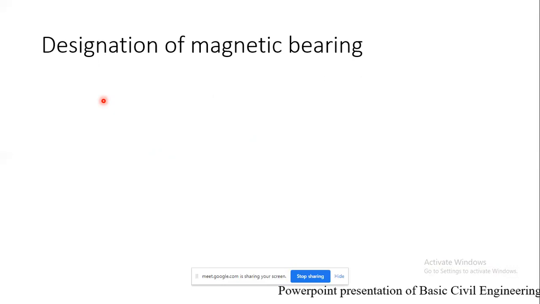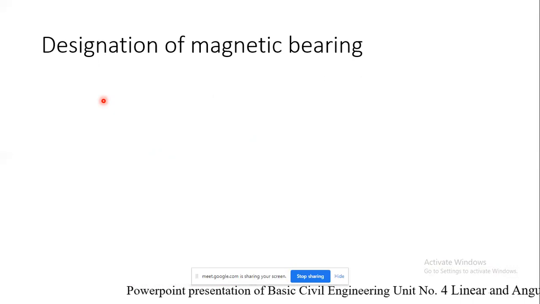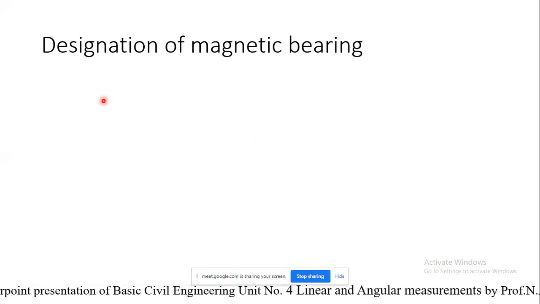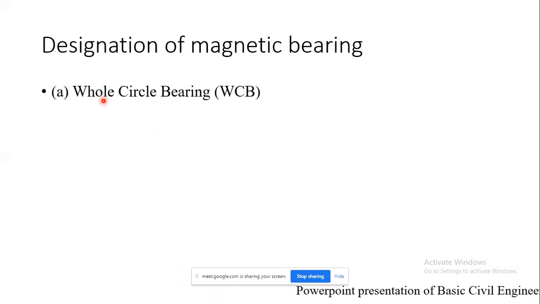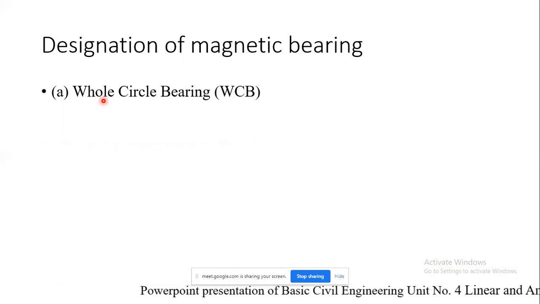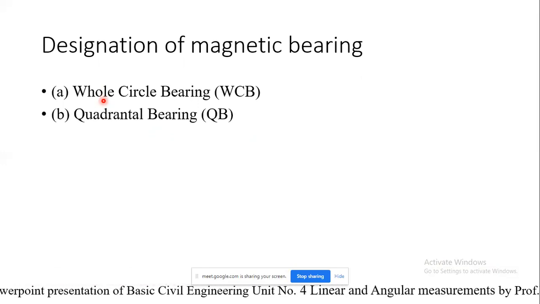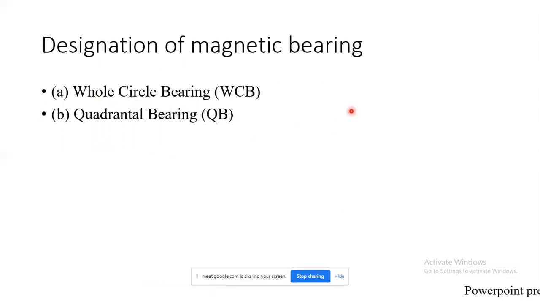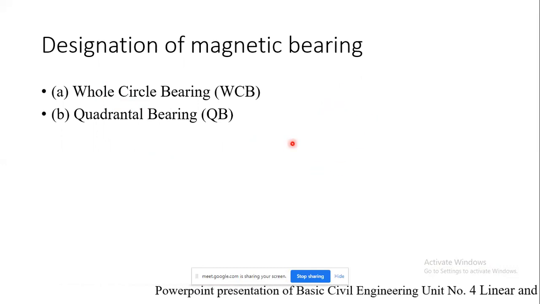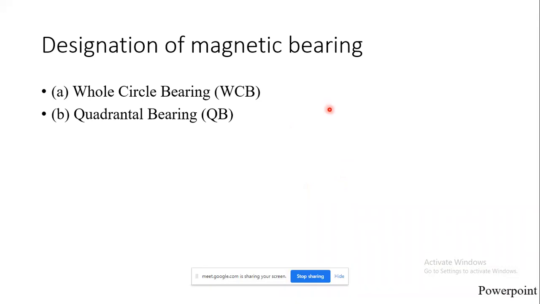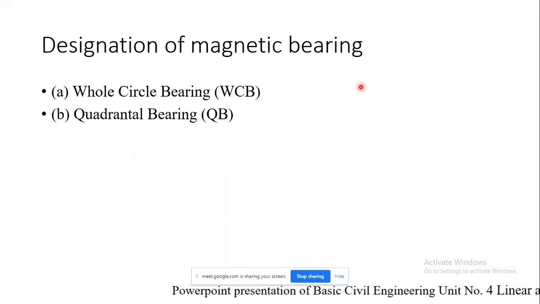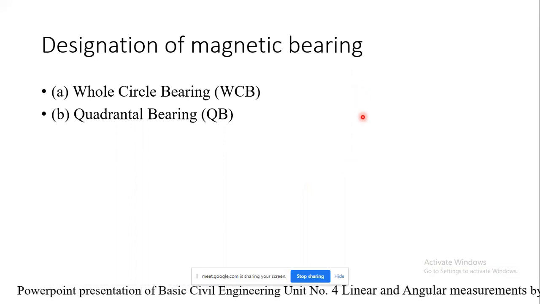These bearings have certain designations, and they are measured by two systems. The first one is the whole circle bearing, that is WCB, and the second is the quadrantal bearing. As the name indicates, in the whole circle bearing we measure all the angles from start to last, from 0 up to 360 degrees. It will not have any quadrantal measurement. Directly with respect to north, whatever the angle is, we measure it.